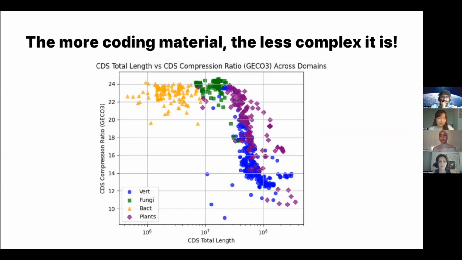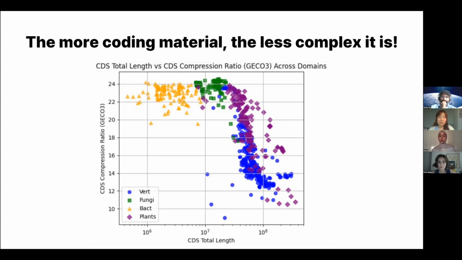In yellow, we have bacteria, and they have the shortest total coding sequence length and a higher compression ratio, which means that they are not very well compressed. One explanation is that bacteria may have very complex coding sequences. In contrast, plants and vertebrates have much longer coding sequences.